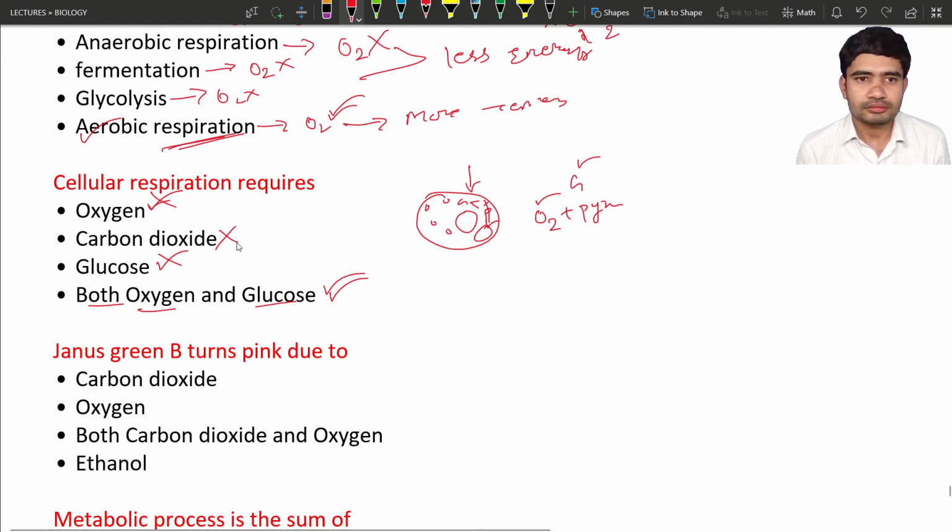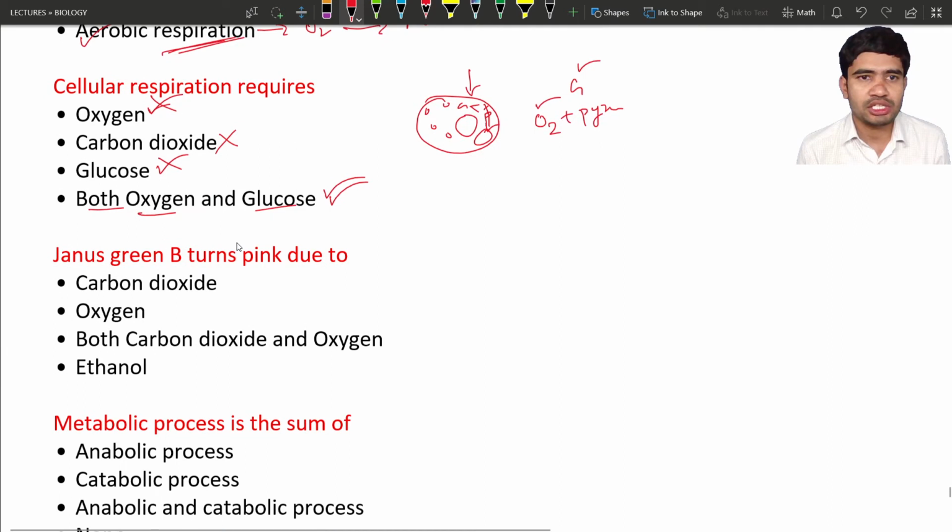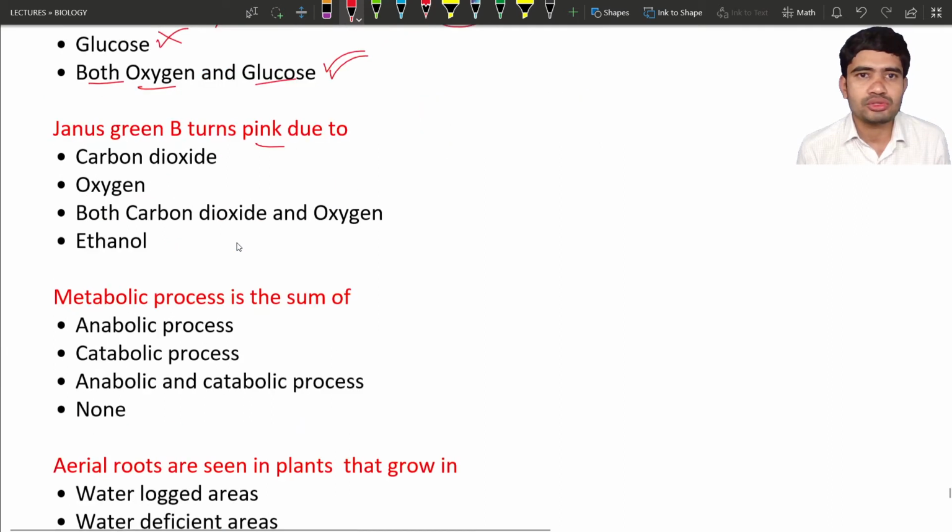Okay, and here the next question is: Janus green B turns pink due to. So in the yeast experiment, we have taken a flask. Let us consider this is the flask. We have prepared everything, like glucose solution, and we have added the yeast. Everything is ready, and before we initiate the experiment, we have to check whether the glucose solution contains oxygen or not.